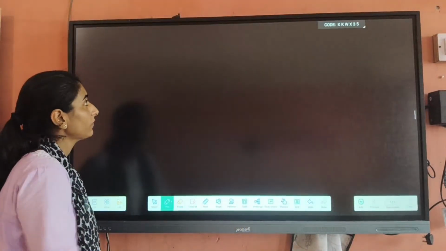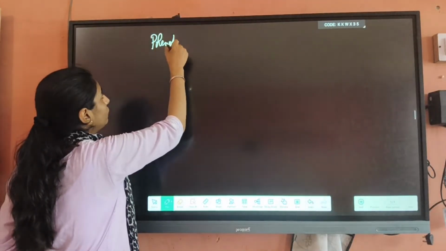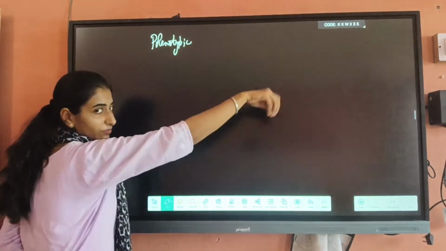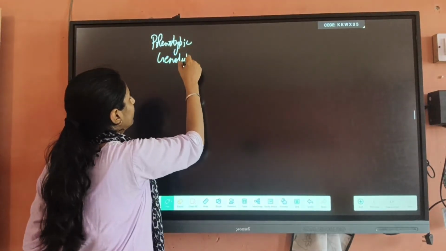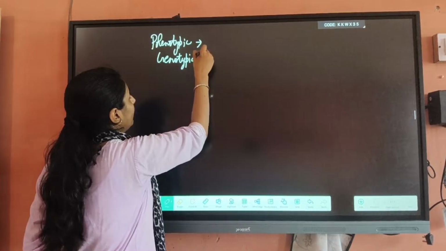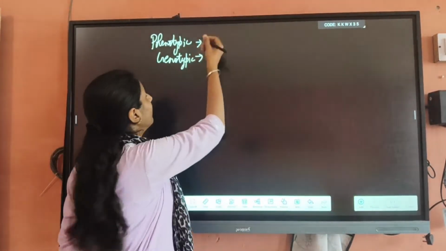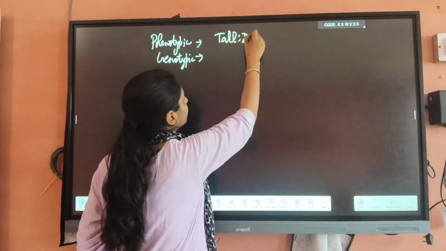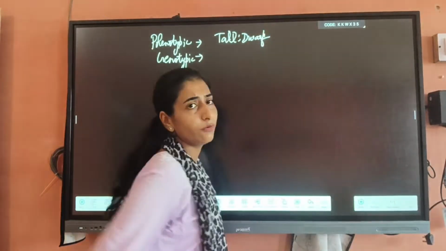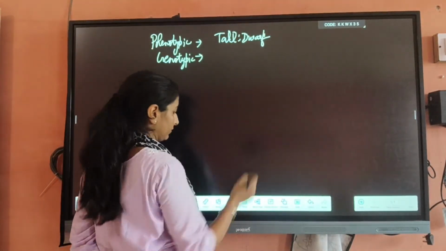Next. So I am again telling you, as it was messed up, I am writing here again the phenotypic and genotypic ratio. Phenotypic ratio means physical features. So here we can write tall versus dwarf. Now you will tell me, what is the phenotypic ratio? That is 3:1.